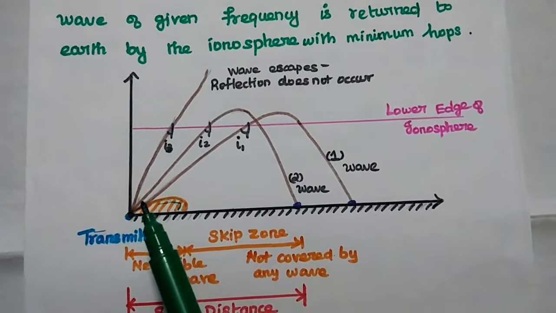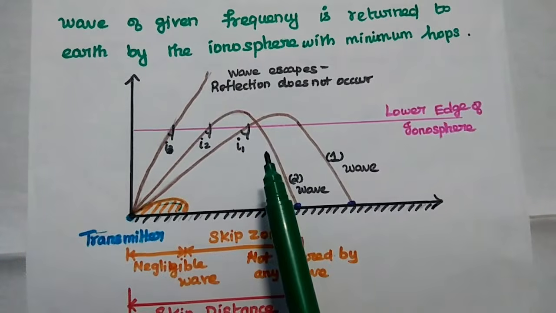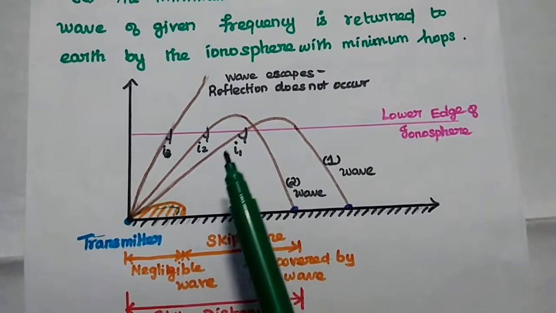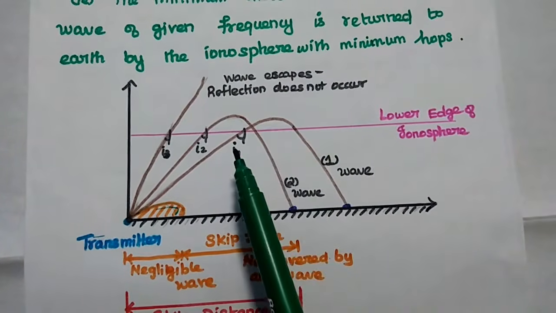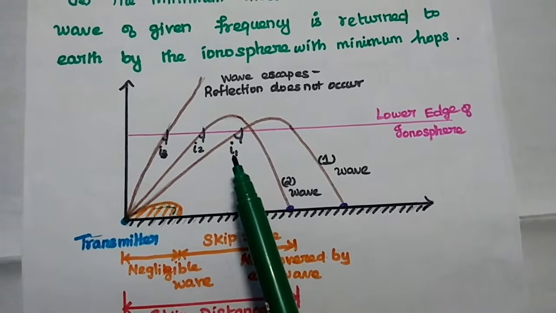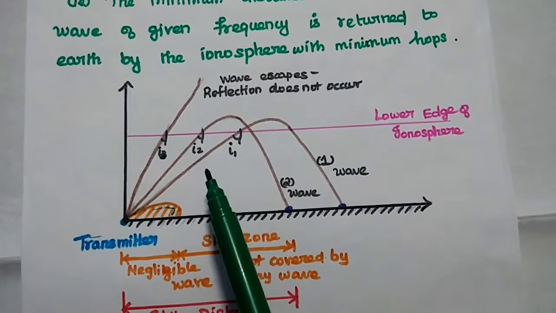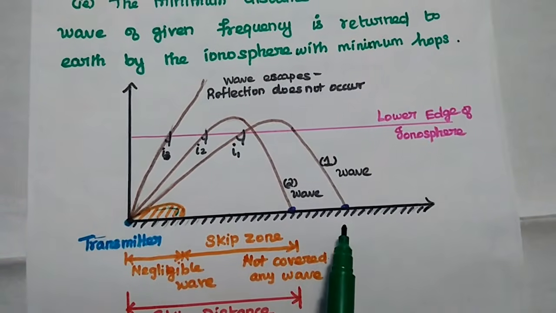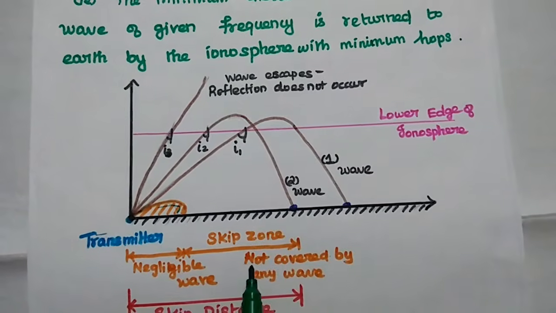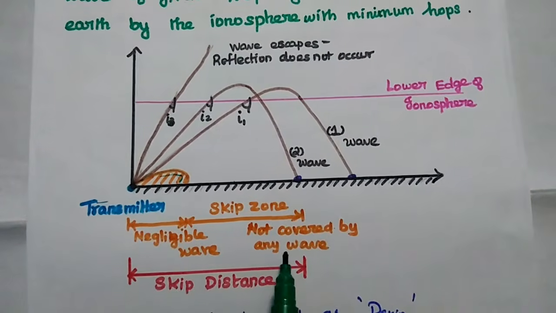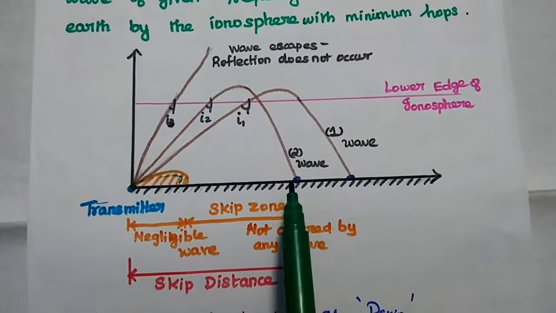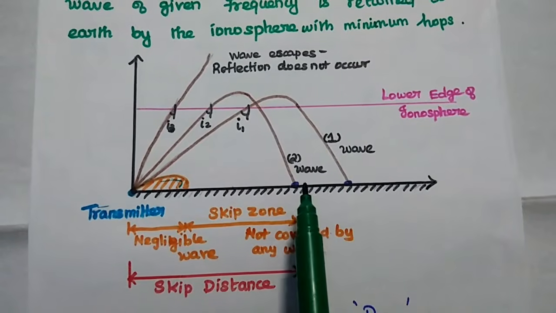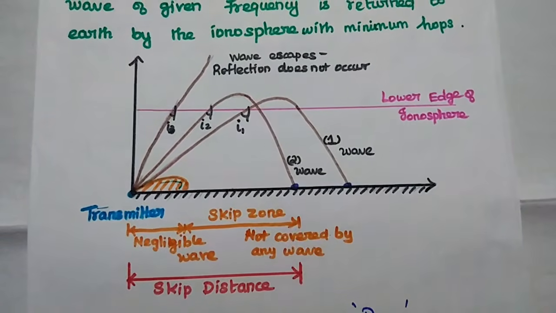Okay. Then we can have the radio waves with certain frequency. It can travel through the ionospheric layer, so it is incident on the ionospheric layer at a particular angle of incidence. Based on that incidence as well as the range of frequency, it can be reflected back to the surface of the earth. Do you all understand? So here the skip distance is the minimum distance between the transmitter and a point where we can receive the first signal. Okay, so where we can receive the signal first.